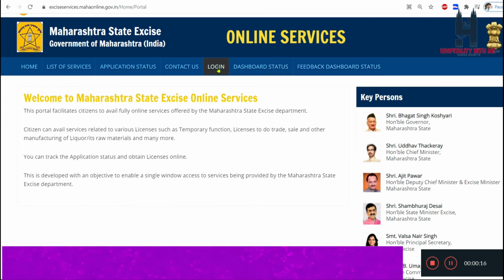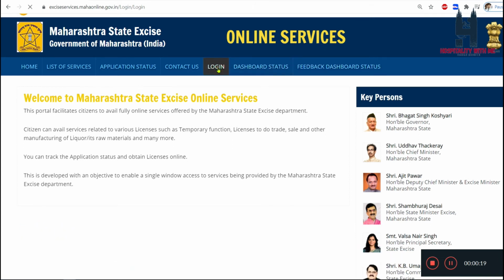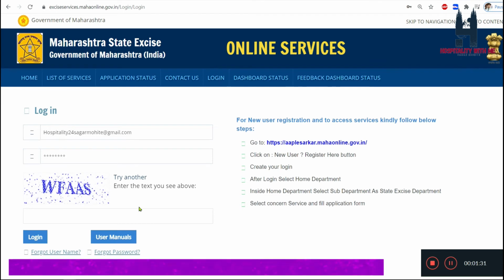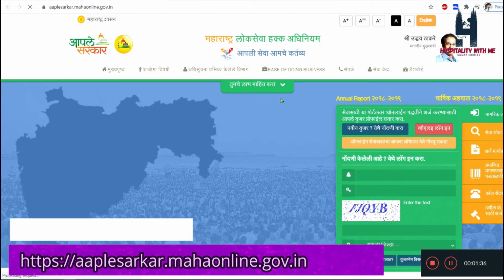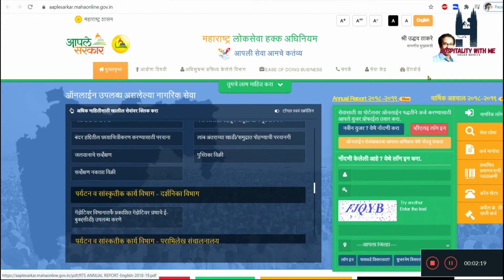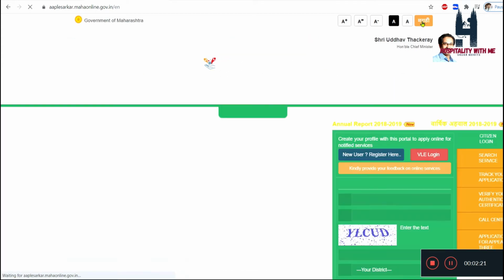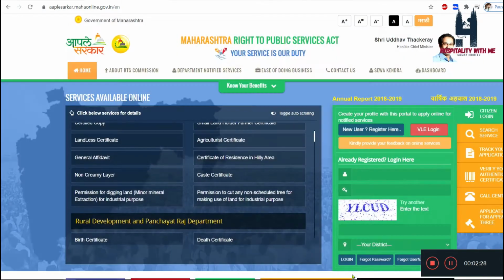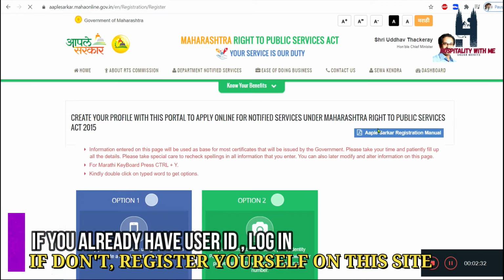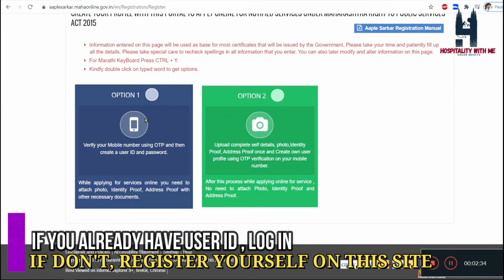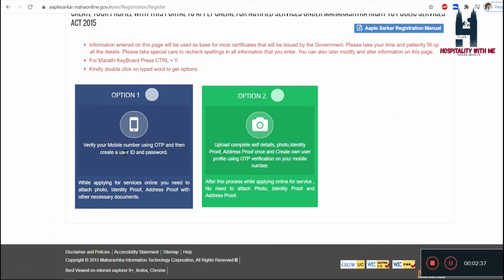If you already have a login ID on this, well and good, otherwise you may require to click on aaplesarkar.mahaonline.gov.in, in which you may have a choice of language, Marathi or English. Now I'm making it English. If you have a login ID, well and good, otherwise you can create a new user. Now you have two options, either through OTP or by submitting the document. I would recommend you go for the mobile option, as OTP becomes quite easy for you and also remains handy. So please click on that.